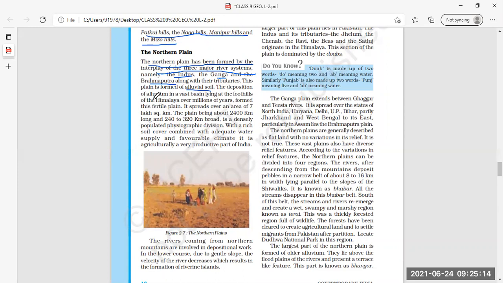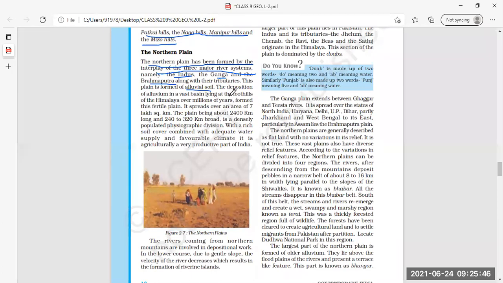Now these are the features. First is that it is formed by the interaction of three major rivers, Indus, Ganga, and Brahmaputra. Second is the plain is formed with the alluvial soil. Third is the deposition of alluvium in a vast basin lying at the foothills of Himalayas over millions of years form this fertile plain. Now this fertile plain is made by the deposition of alluvium soil in the vast basin.